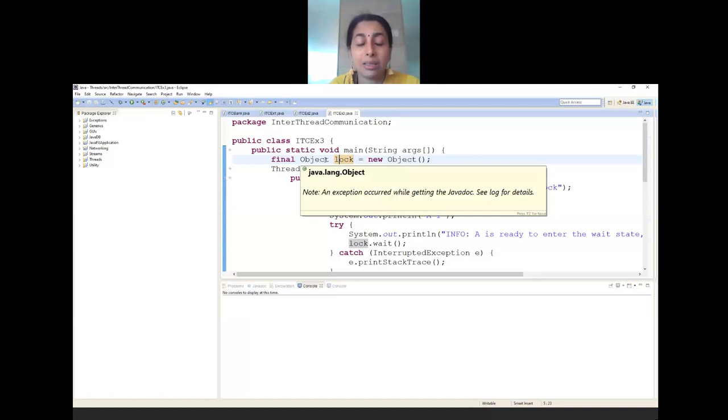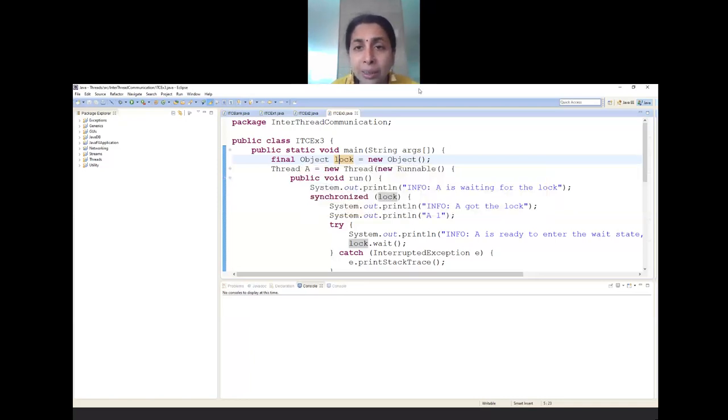Guys, you may ask me a question. You are creating a lock for a thread, but you are creating an object of the Object class. What is going on? The reason for this is that the Object class is having this object lock.